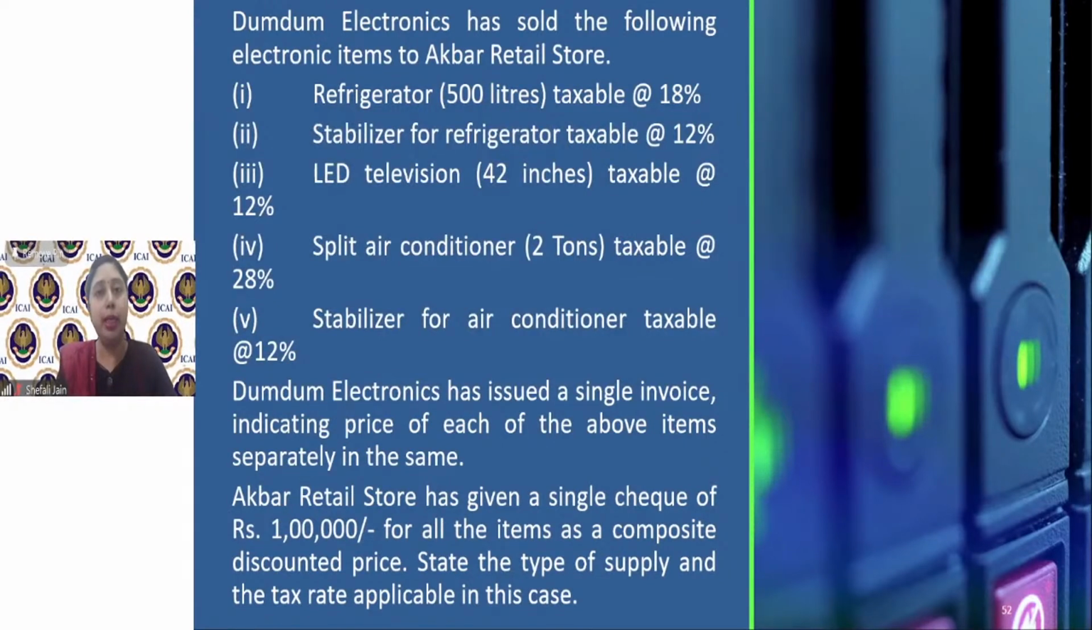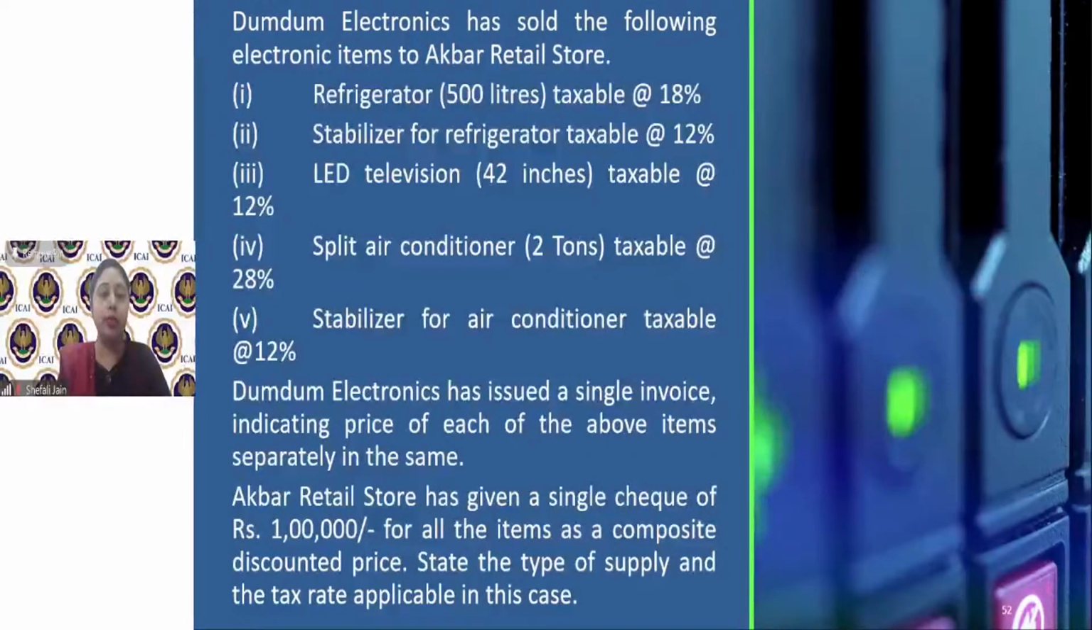The second test which we will apply is mixed supply. Now, for that a single price must be charged for them. Now we see the information given in the question, which says that Dum Electronics has issued a single invoice, indicating the price of each of the above items separately. So the price is separately indicated. So one price has not been charged. They have told the recipient what is the price for refrigerator, stabilizer, television. Everything is given separately in the invoice. So a single price is also not being charged.